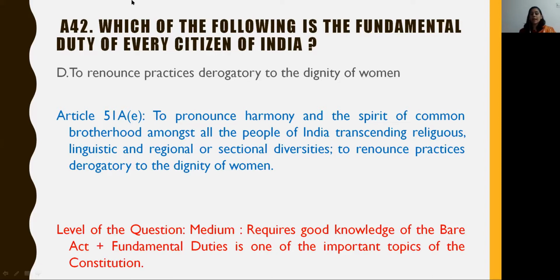Now, Article 51A, Clause E states to promote harmony and spirit of common brotherhood amongst all people of India, transcending religious, linguistic, and regional or sectional diversities, and to renounce practices which are derogatory to the dignity of women. Friends, we have seen in our history that practices such as dowry, female infanticide, sati, etc. have been very deeply entrenched in our society. And that is why to renounce practices derogatory to the dignity of women became very important to be included in one of our fundamental duties.